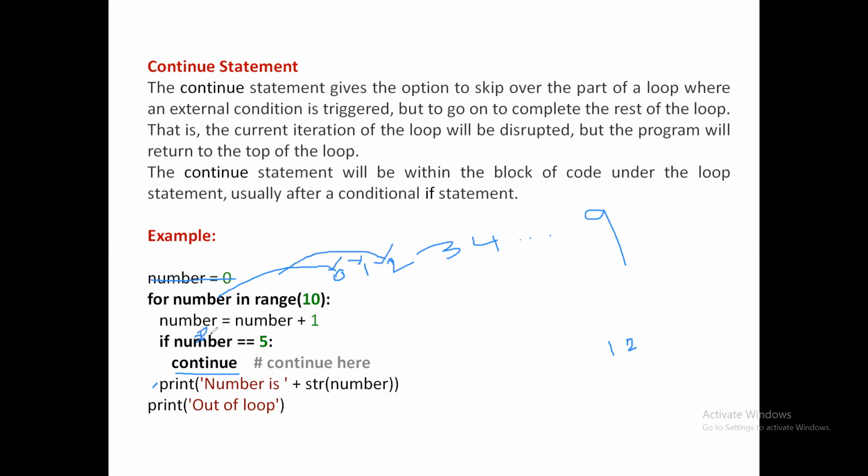2 plus 1 is 3. 3 is equal to 5 is not true. So it comes inside, executes this statement. The string is, that is, number is 3. It displays 3 also. Okay, goes back.